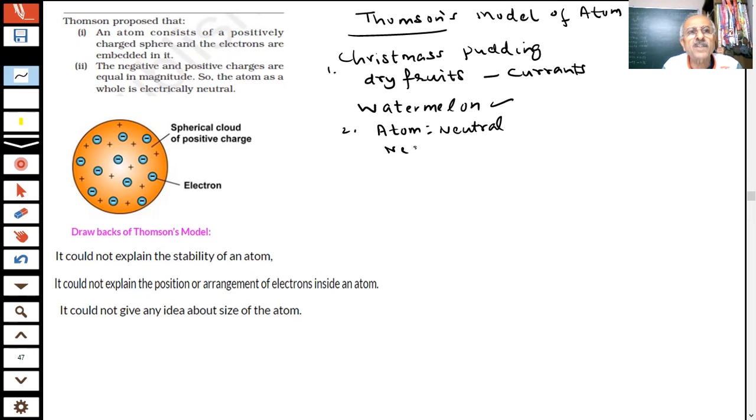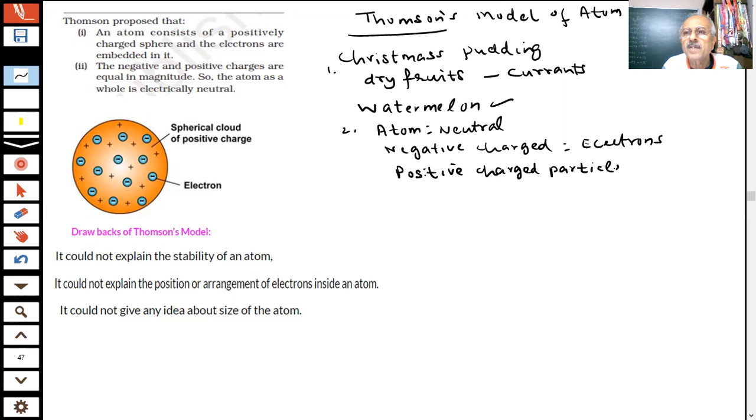There are negatively charged particles, which are electrons, and positively charged particles, which we call protons. You have E minus and P plus. So the negative and positive charge should be equal in magnitude.